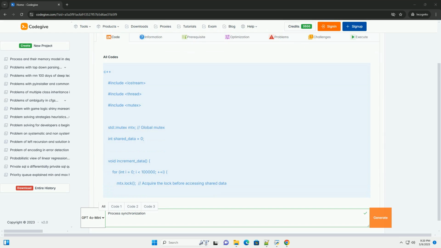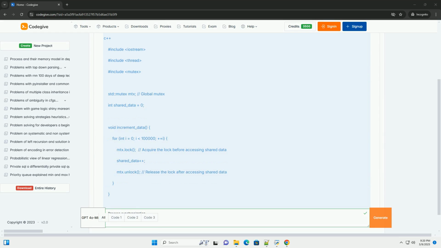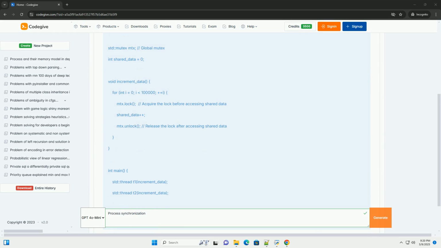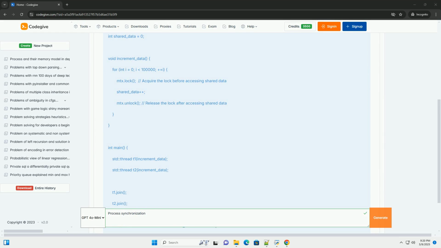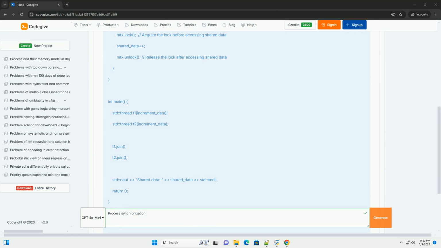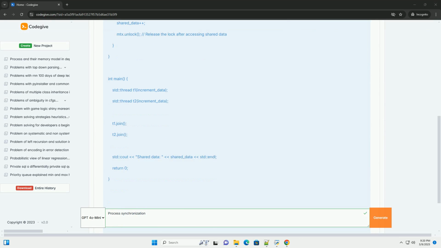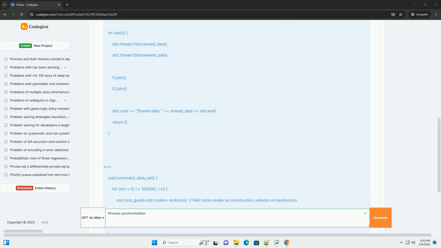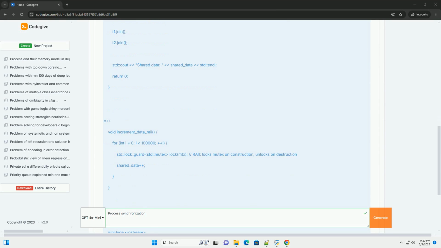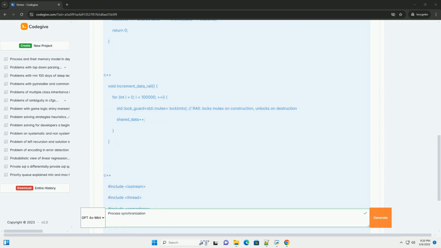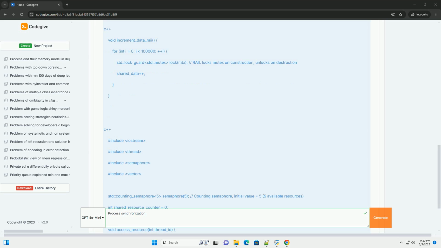OK, let's dive deep into process synchronization, a crucial concept in operating systems and concurrent programming. I'll cover the problems, solutions, common techniques, mutexes, semaphores, condition variables, and provide C++ examples to illustrate.